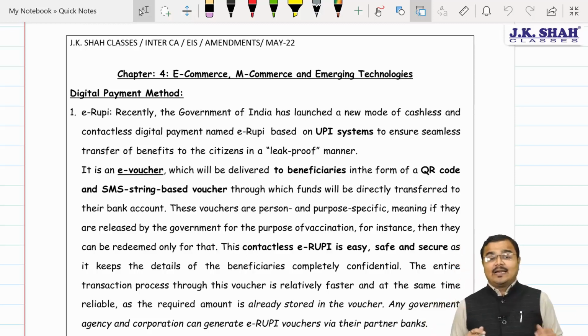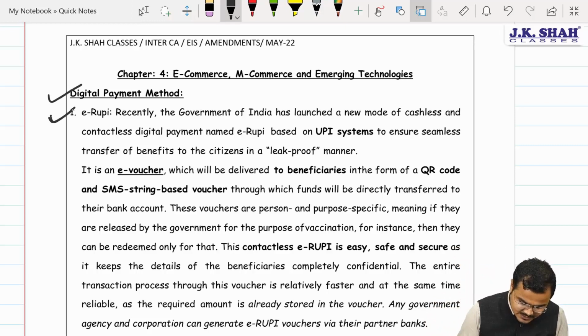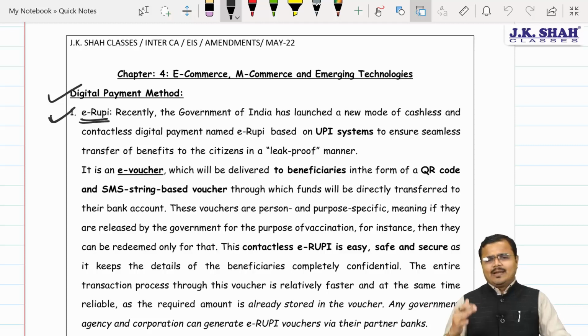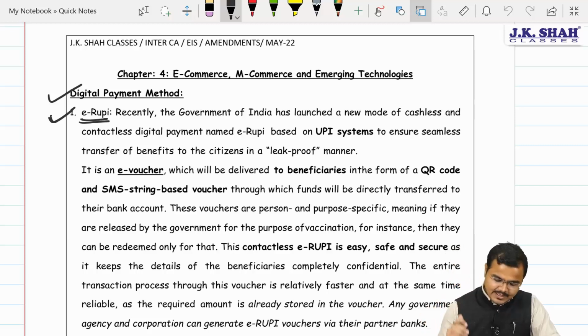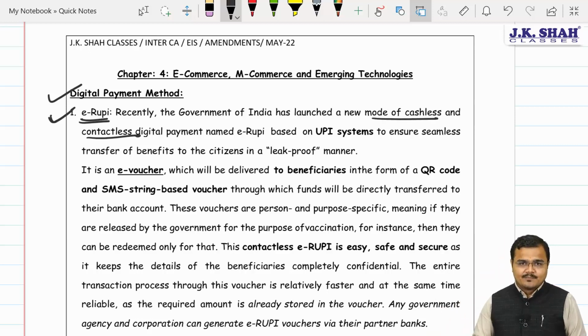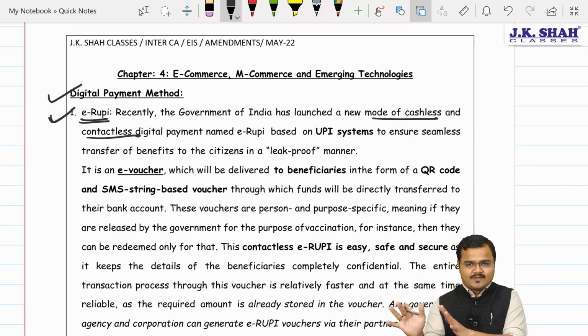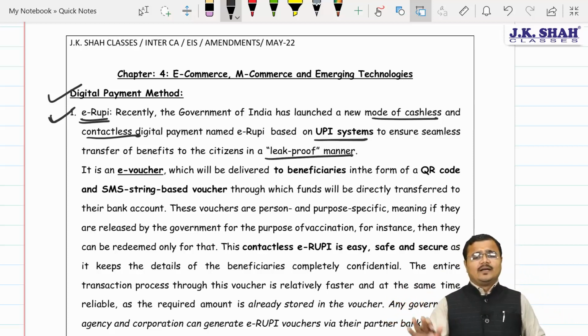First of all, when discussing the digital payment methods, the first major change which the institute has introduced is the e-rupee payment system. Many people already know about it. What is exactly the e-rupee? The Government of India has launched this payment system. Obviously RBI is going to launch it, but under the guidance of the Government of India. It is a completely cashless and contactless digital payment system, purely based on the UPI, the Unified Payments Interface system, and it ensures completely leak-proof fund transfer.